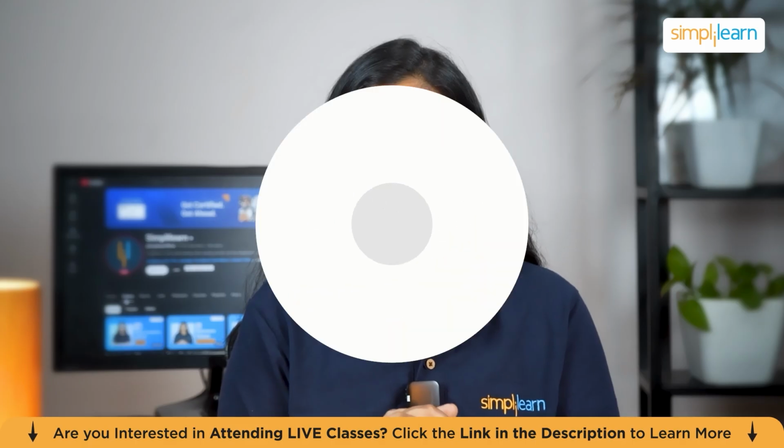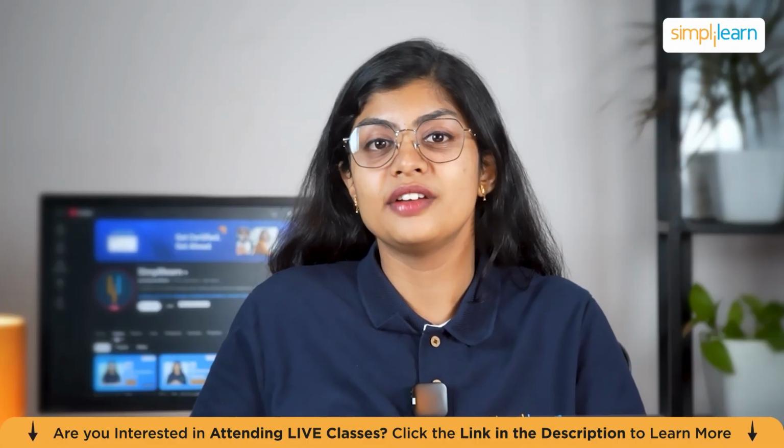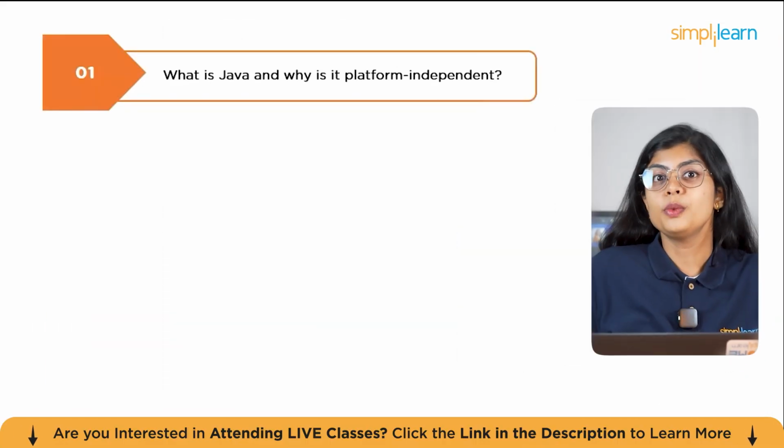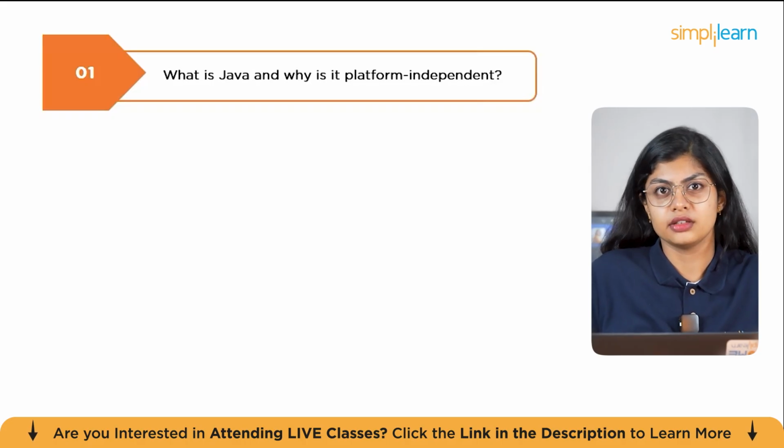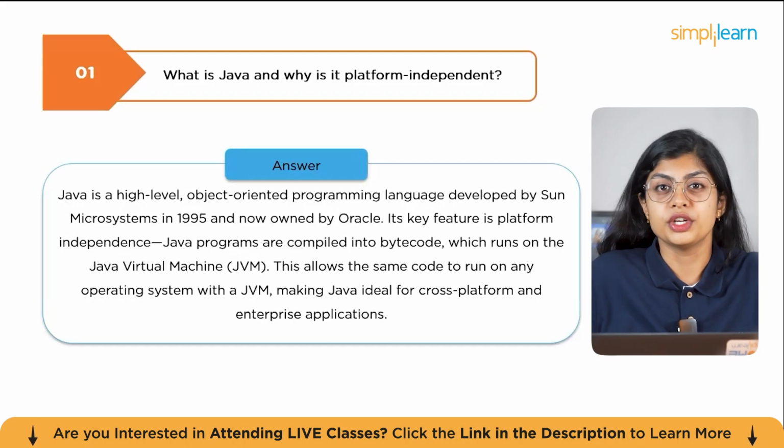So let's get started. Let's start with the beginner level questions. First one is, what is Java and why is it platform independent? Java is a high-level object-oriented programming language created by Sun Microsystems in 1995, and now it's owned by Oracle.